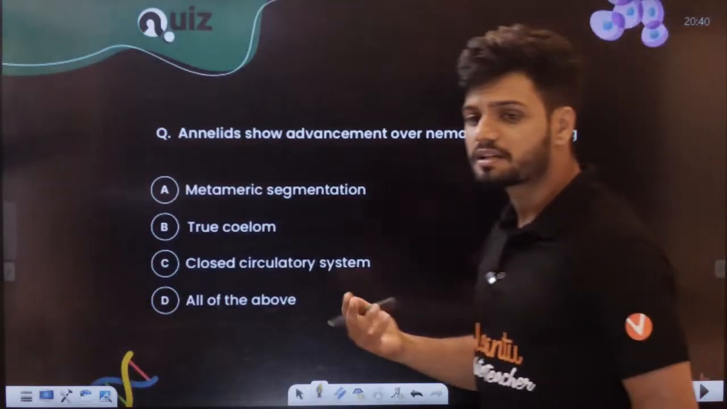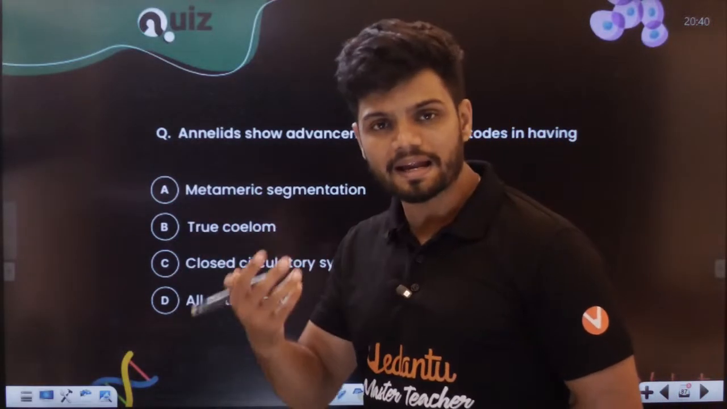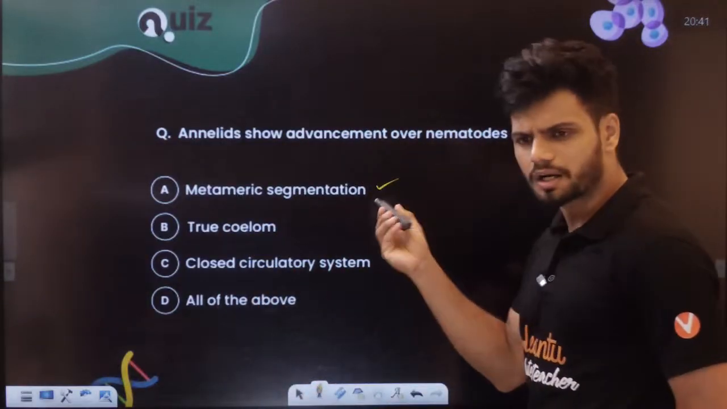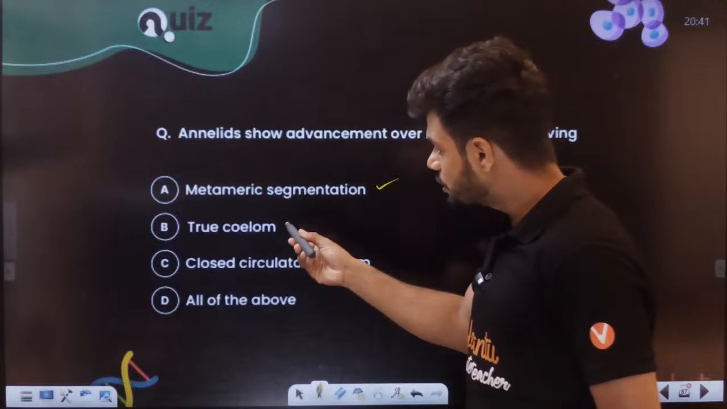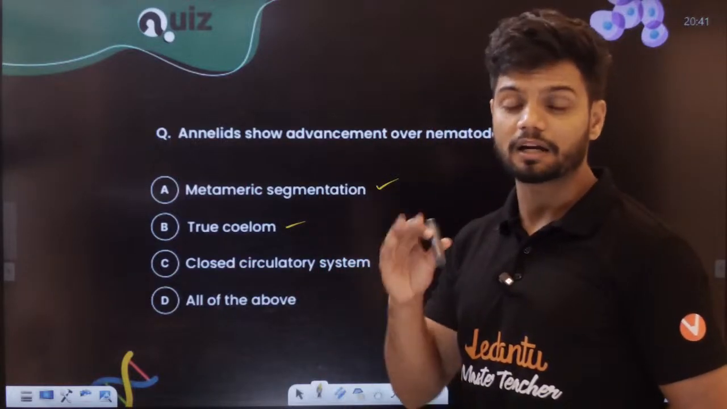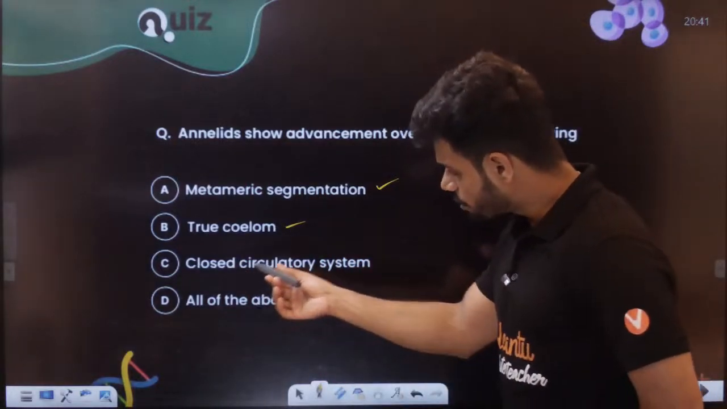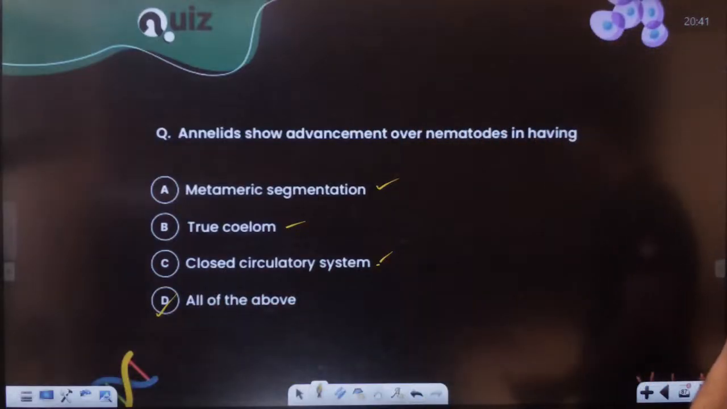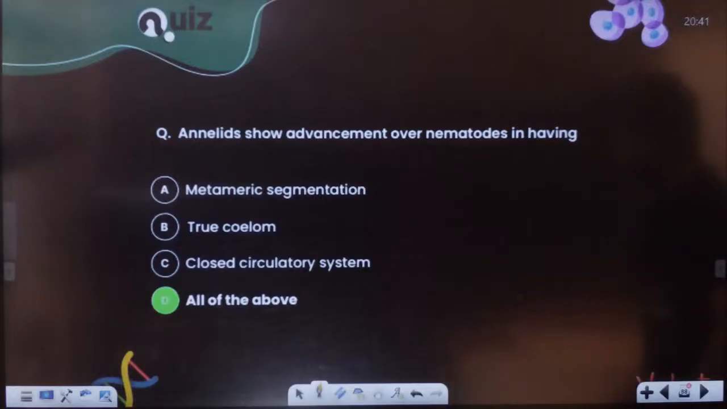Next, students. Annelids, earthworms, show advancement over nematodes in having. Why are annelids much more advanced? We can find metameric segmentation. Earthworm has segmentation. Coelom is present here, obviously, advanced. Closed circulatory system, yes. So all of those, students. So option D, all of the above.